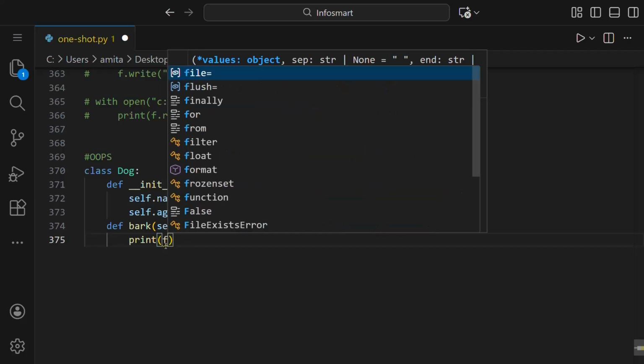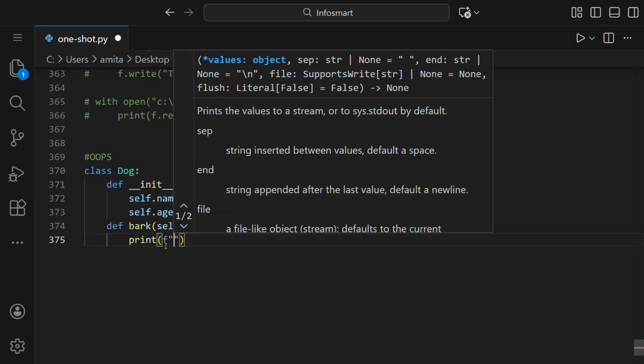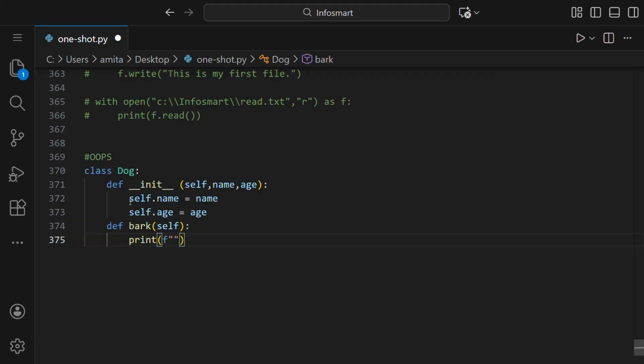So for that, f, then double quotes, and inside this our variable is self.name. So we'll put curly braces, then write self.name. This is the variable name, inside the curly braces, and then outside this we'll write says woof, like this. So this is a bark function that we have made.